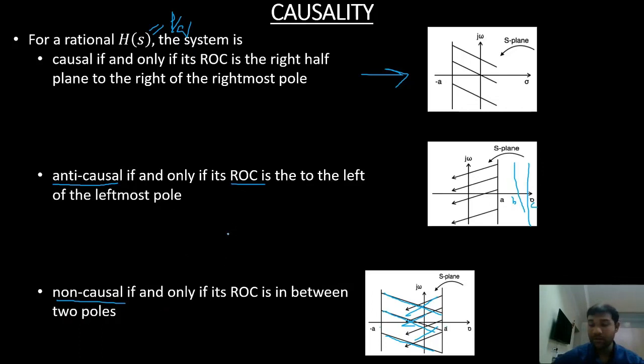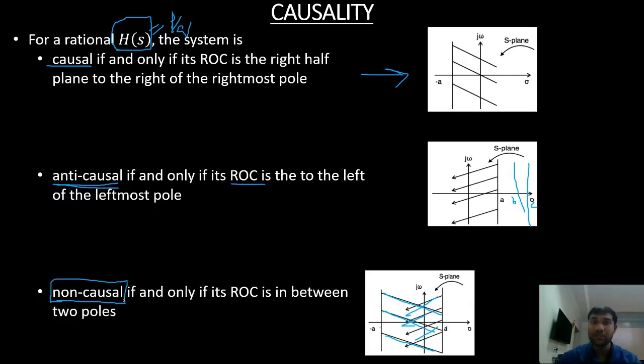So if I have a system with transfer function H(s) and my ROC is right of the rightmost pole, then I call it a causal system. If my ROC is left of the leftmost pole, I call it an anti-causal system. And if my ROC is in between two poles, I call the system non-causal.